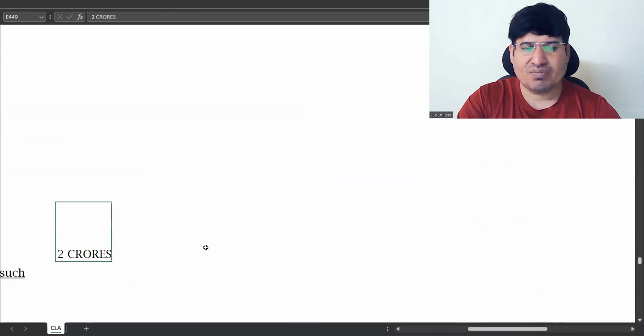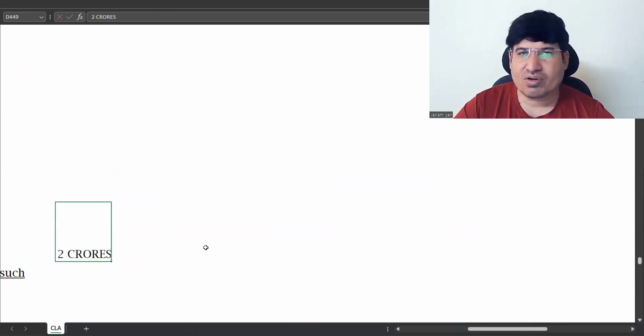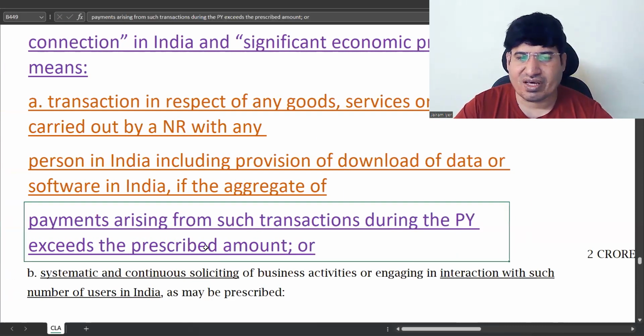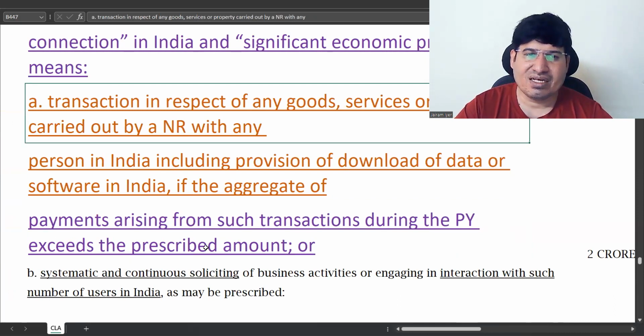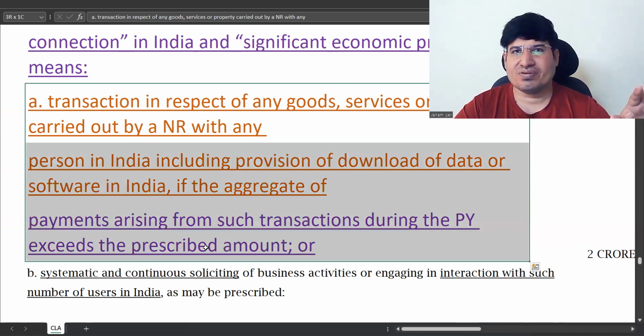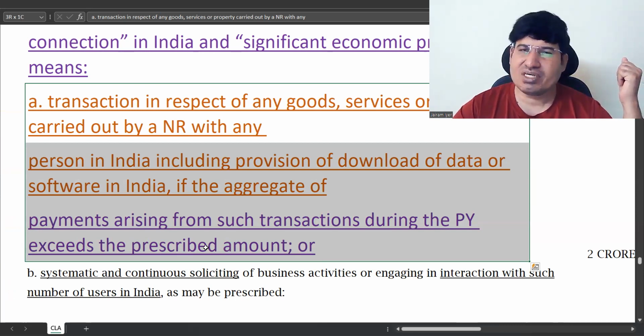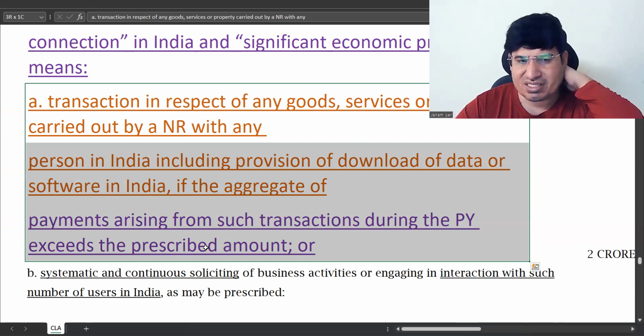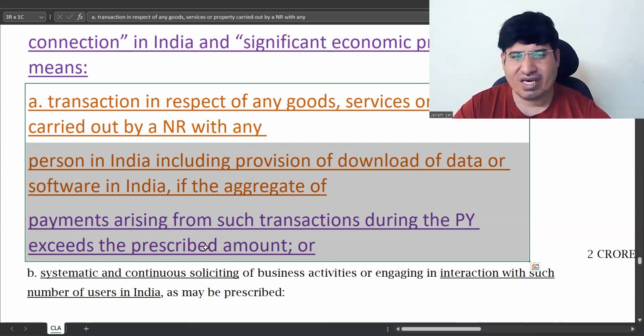This is not in your course, so you need not remember the figure. Just need to know that any transaction where the aggregate of payment exceeds the prescribed amount, that is significant economic presence. If it is less than 2 crores, it is not significant economic presence. That's all.